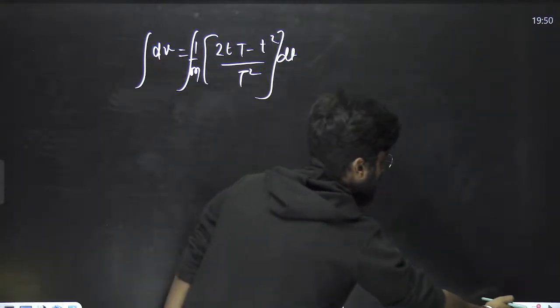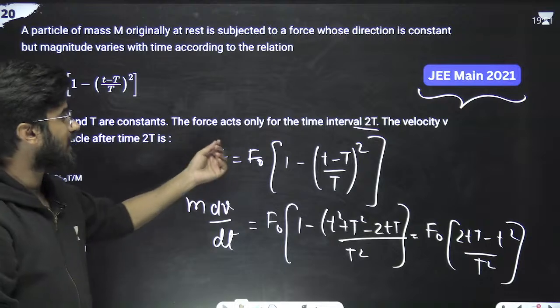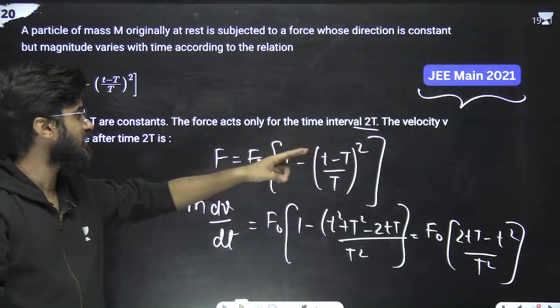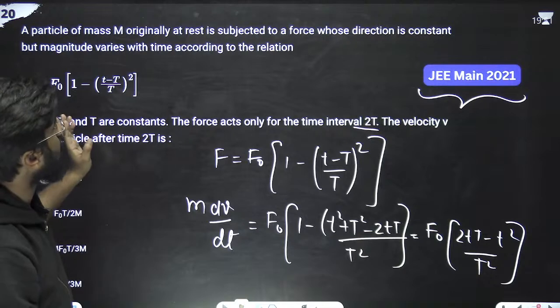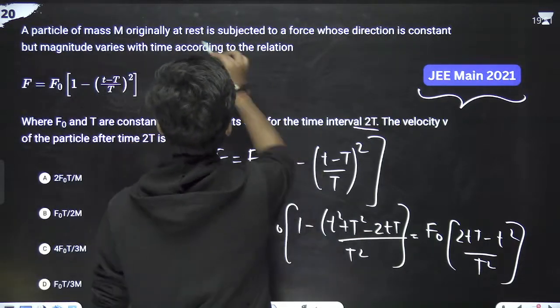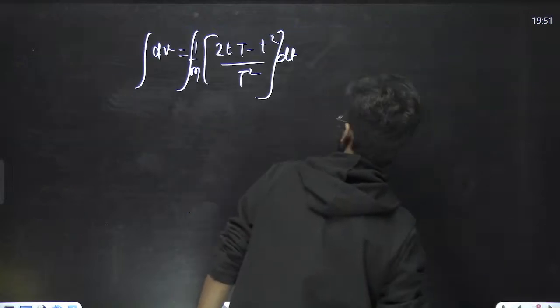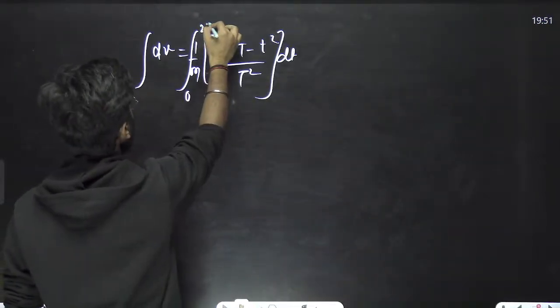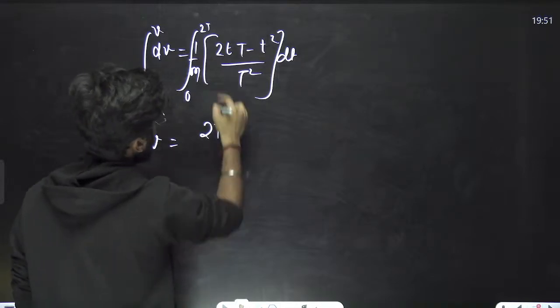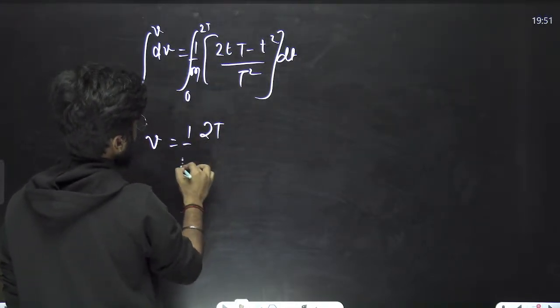What are the limits? The force acts only for the time interval 2T, means the limit of time is 0 to 2T. Initially at rest means initially the velocity was 0. So we can write 0 to 2T and 0 to v. So velocity v equals, the integration of 2tT, there was 1 by m also.